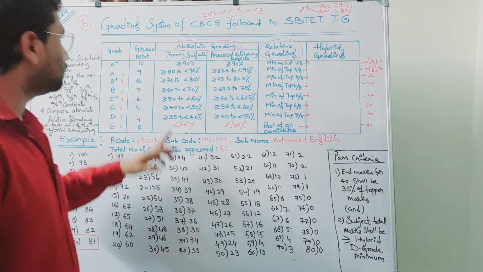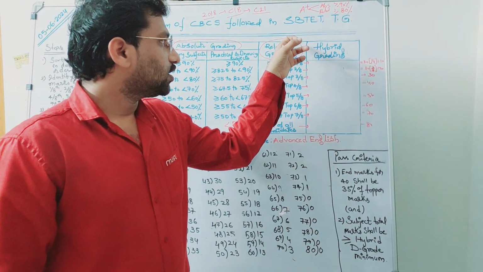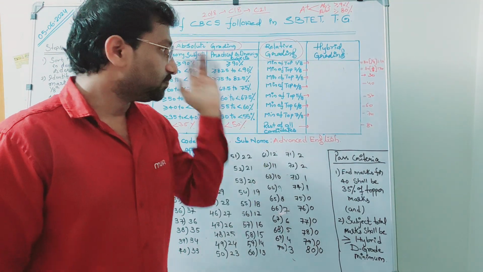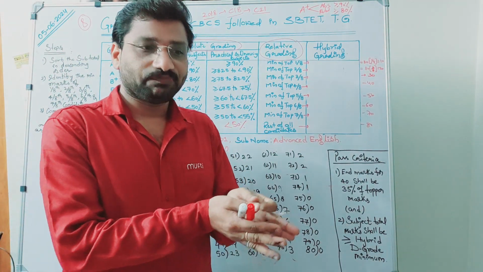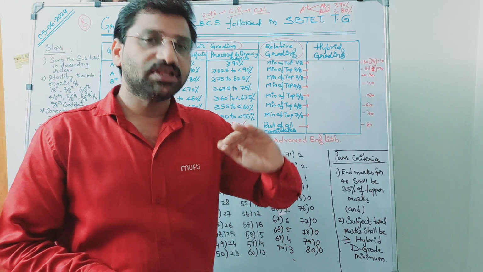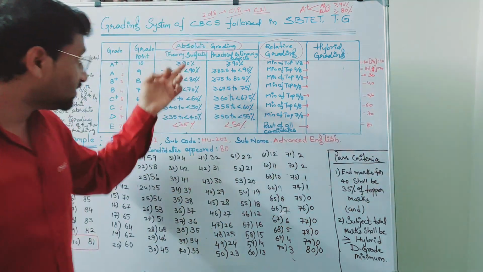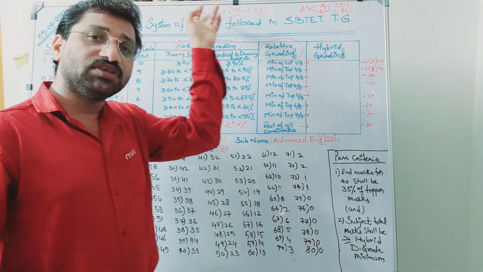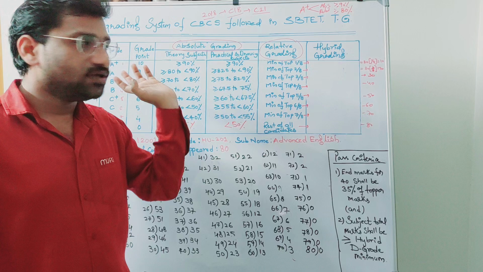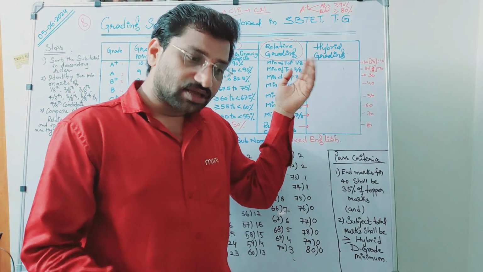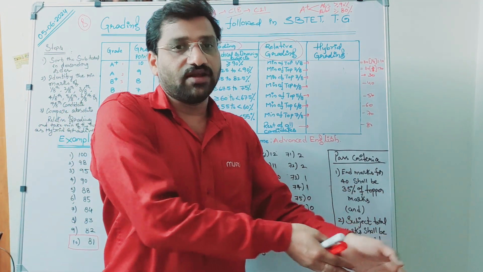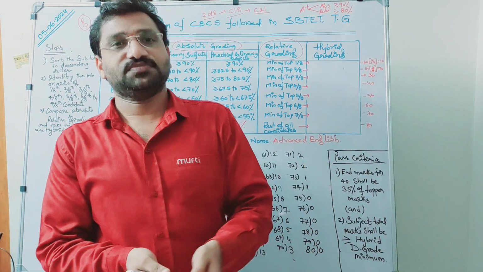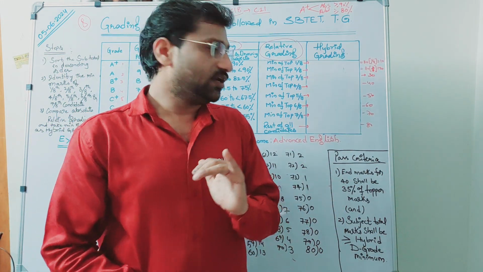Now here, what is relative grading system? The name says it is relative, that means reference. We should compare the marks with a reference. Whereas absolute is standardized, it is irrespective of the marks secured by the candidate. Whereas relative is a grading system that is taken into consideration based on the marks secured by the candidates related to the reference. What is that reference? That I will tell you.